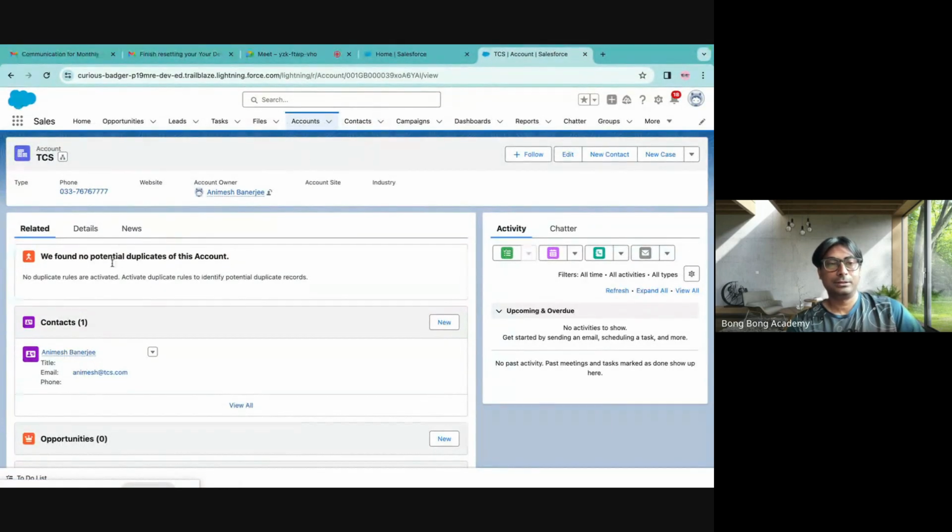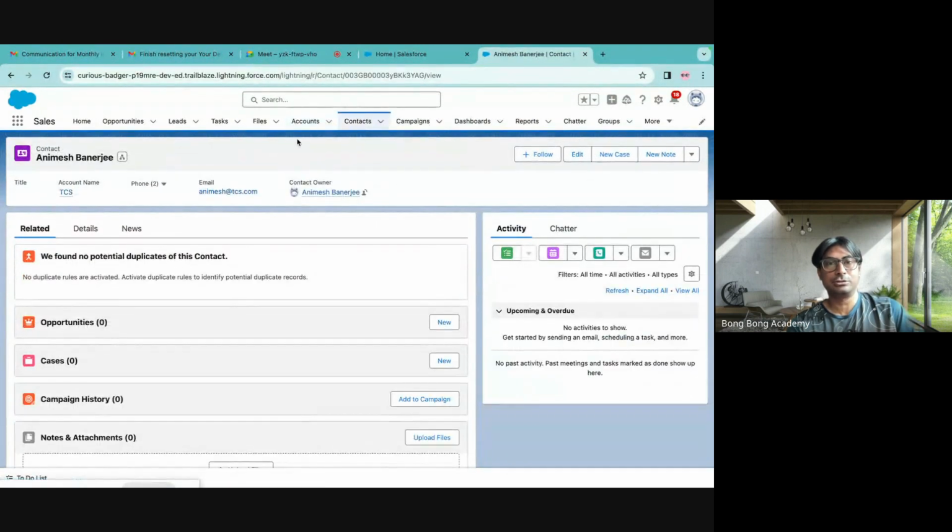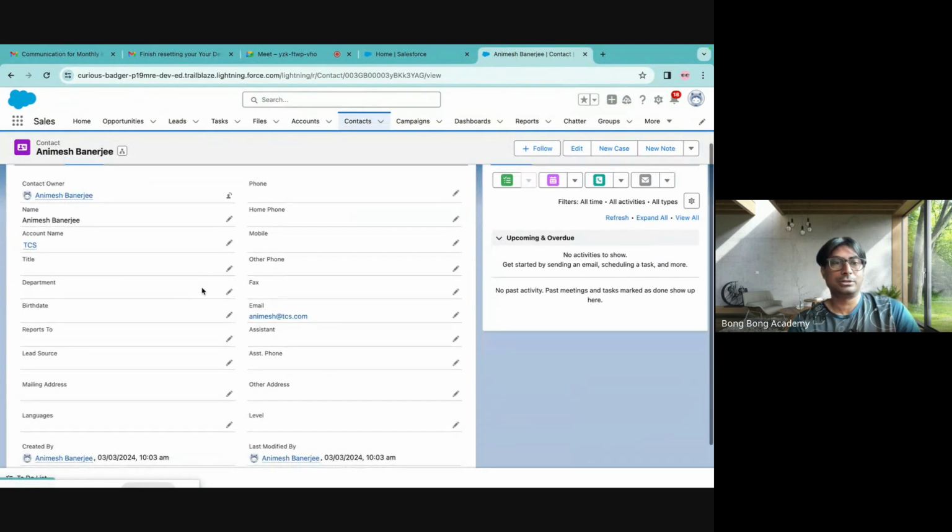Okay, and we'll see what those clickable items are. Here also it is showing clickable items. If I click this, you see it also jumps into the contact tab because you actually want to see that contact in more detail. So this is the detail page. Here is the detail section wherein you can see all fields.